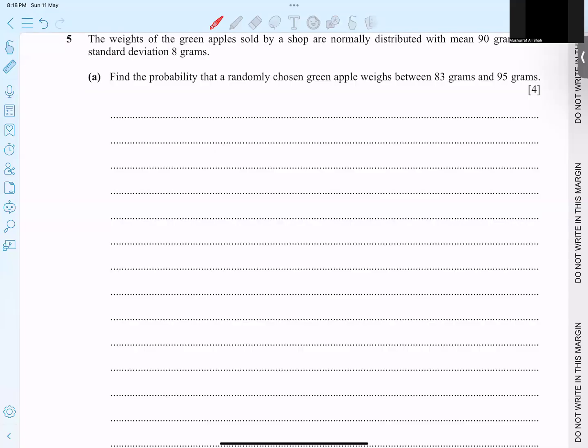Question number 5: we have the weights of green apples sold by a shop, normally distributed. The mean is given as 90 grams, and the deviation is given as 8 grams. He said find the probability that a chosen apple weighs between 83 and 95. So we have to find this x value, the mass, less than 95 and more than 83. This is the situation we have to apply.